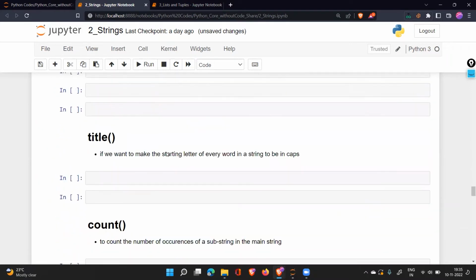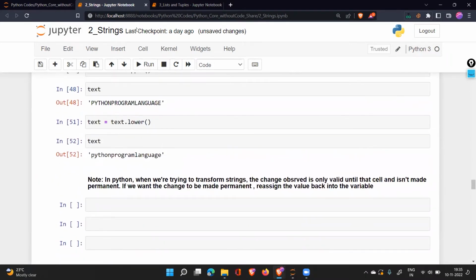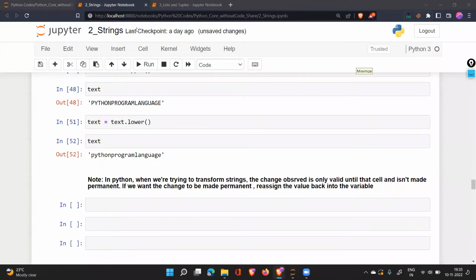Okay. So we have our text. I hope you were clear about this concept that we discussed yesterday. Correct? If you have any doubt, you can ask me. Or at the end of the session also, you can ask any doubt properly. I'll try to explain if something was not clear to you.